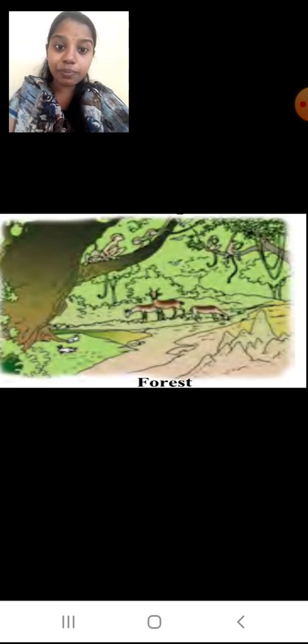Some may be microorganisms in the soil, some may be animals which are hanging, some are walking. Here I can see the monkeys hanging on the branches. I can see the deer. I can see very short plants. I can see the birds also. So this is an example of forest biodiversity. Understood, students, what is biodiversity?